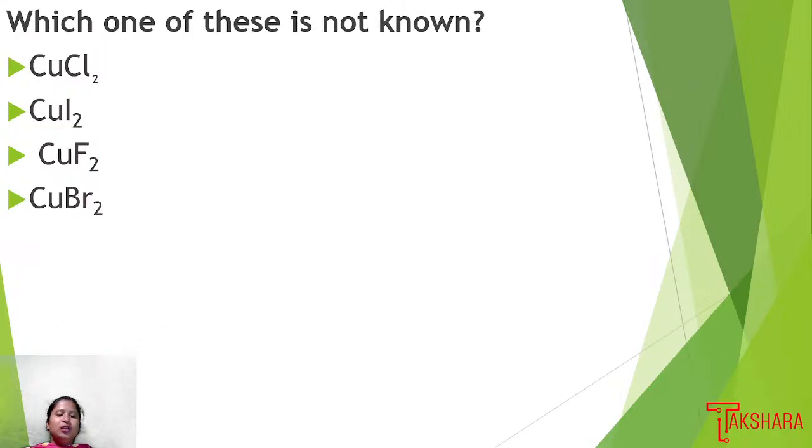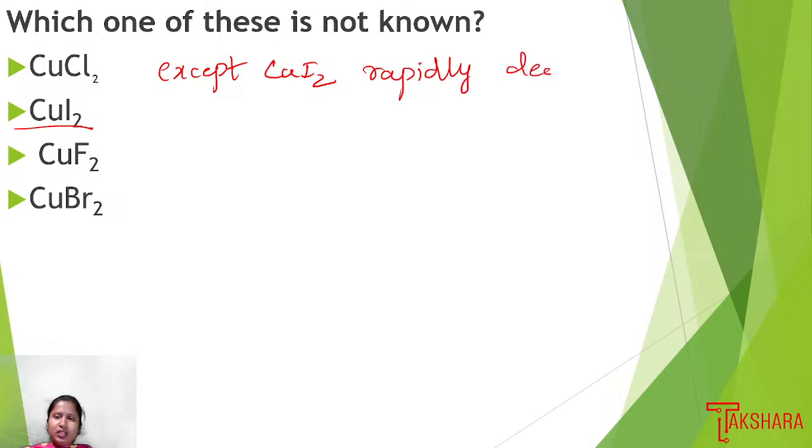Next question: which one of these is not known? CuCl2, CuI2, CuF2, then CuBr2. All copper halides are known except CuI2, which rapidly decomposes to cuprous iodide.